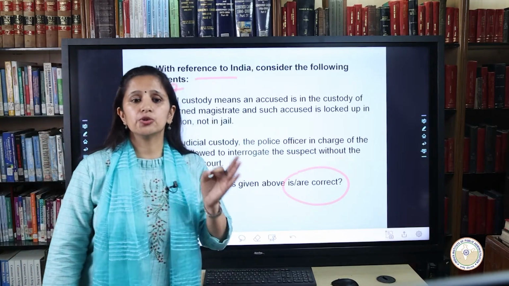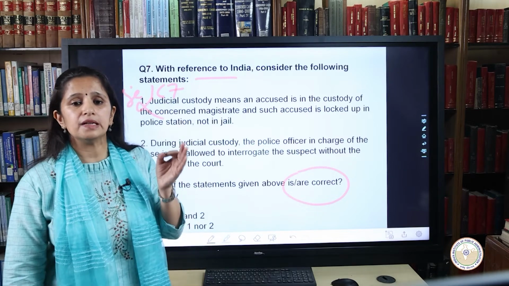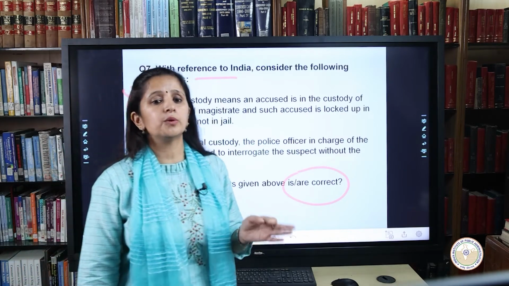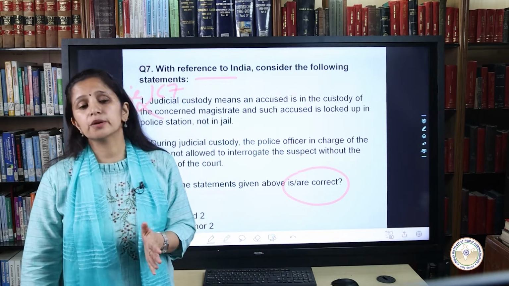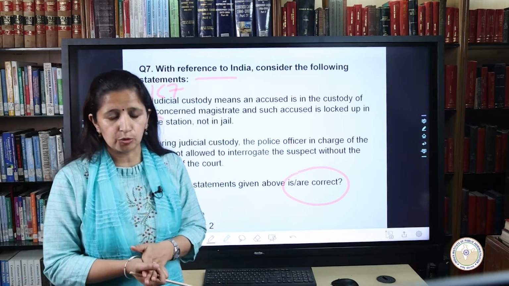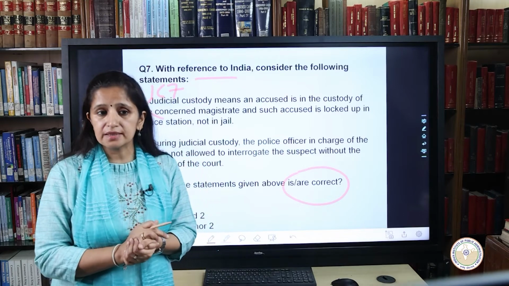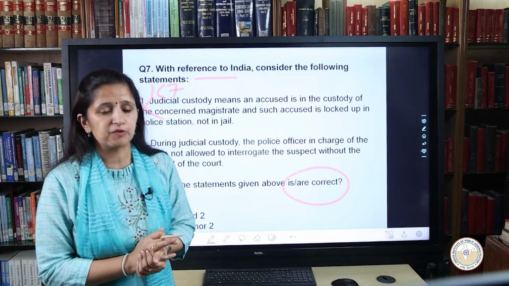Similarly, during judicial custody, the police officer in charge of the case is not allowed to interrogate the suspect. However, the court may allow the interrogation to be conducted if it opines the interrogation is necessary under the facts and procedures before the court.